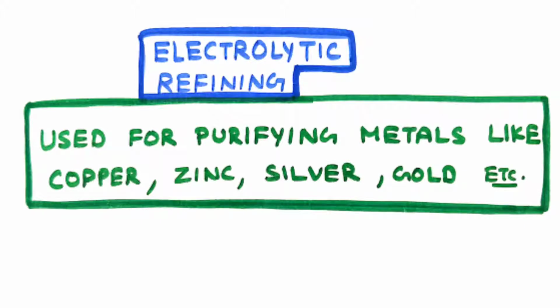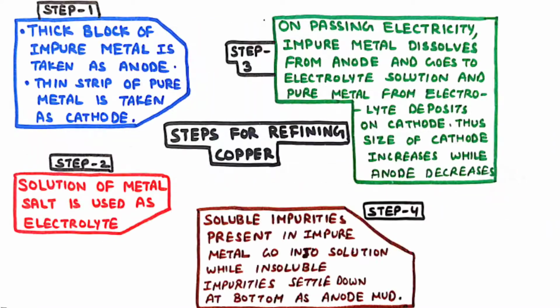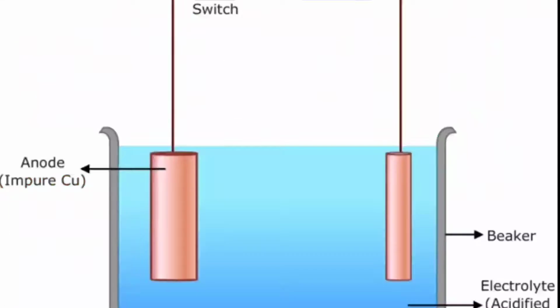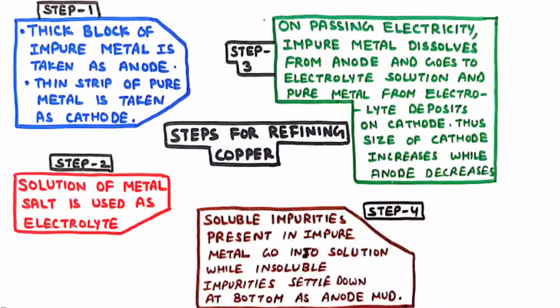So it is used for purifying metals like copper, zinc, silver, gold, etc. Now let us see the steps for refining. Step 1. A thick block of impure metal is taken as anode, the positive electrode, and a thin strip of pure metal is taken as cathode. So the impure metal is taken as the positive electrode and the pure metal is taken as negative electrode.